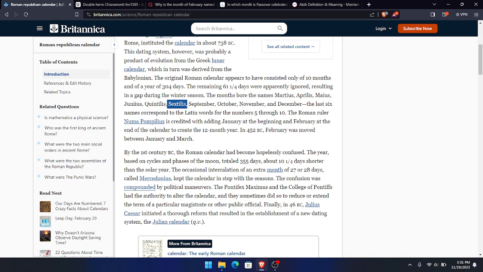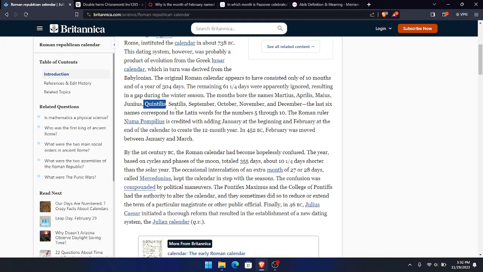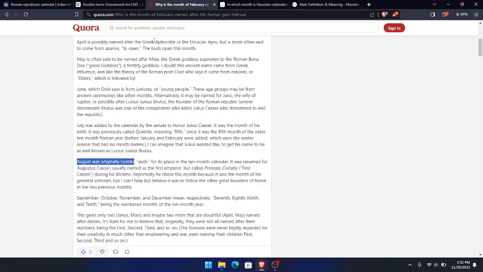It says right here, Quintilis, but it was changed to July. It says August was originally Sextilis. You got June, July, August. It was known as Sextilis, named after Augustus Caesar.